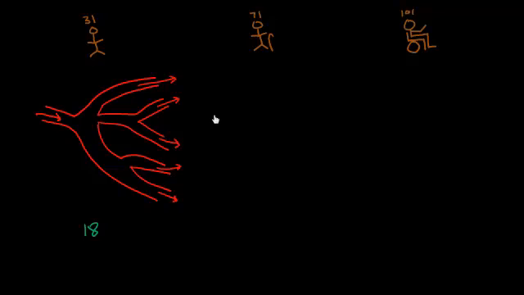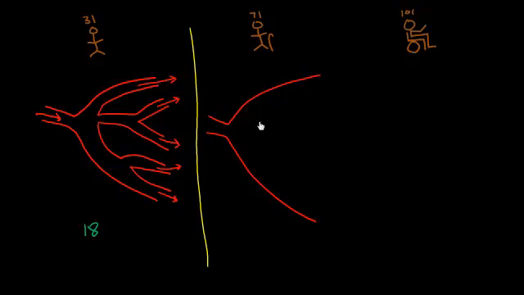Now at the age of 71, something happens. Actually, let me just draw a little divider line. At the age of 71, something happens. I have the same arterial tree, and I'll try to draw it the same way. Except now I've been eating foods that are not the best for 40 years, and I certainly haven't exercised a whole heck of a lot.